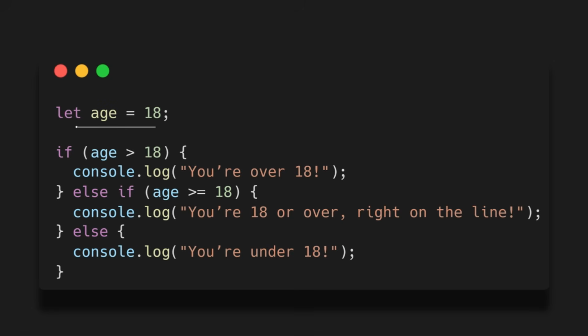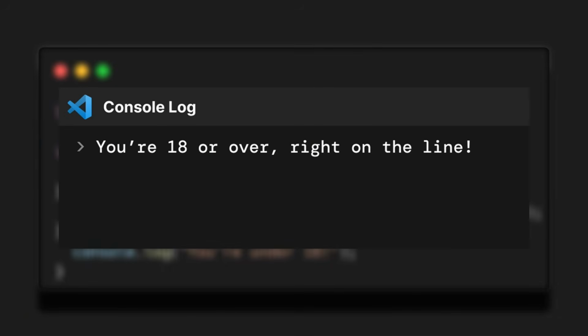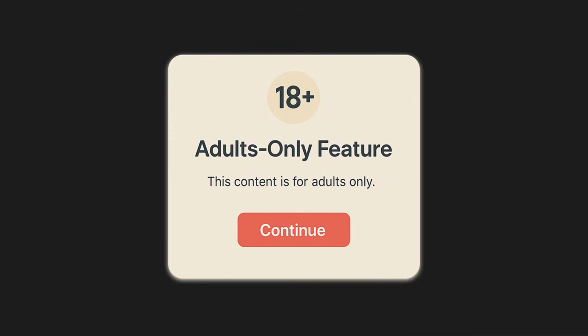Here, age is 18. The condition age less than 18 is false, because 18 is not bigger than 18. But age greater than or equal to 18 is true, because 18 is equal to 18. So the console says, "You're 18 or over, right on the line." These operators help your code make decisions, like deciding who can use a feature based on their age.